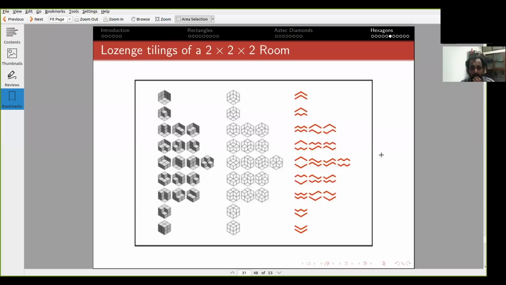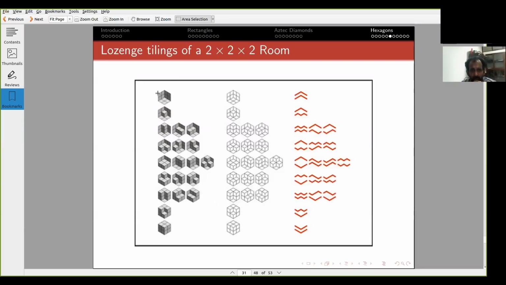So here are all the lozenge tilings of a 2 by 2 by 2 hexagon, or all plane partitions of a 2 by 2 by 2 room. So again, your mind is going to play tricks on you.